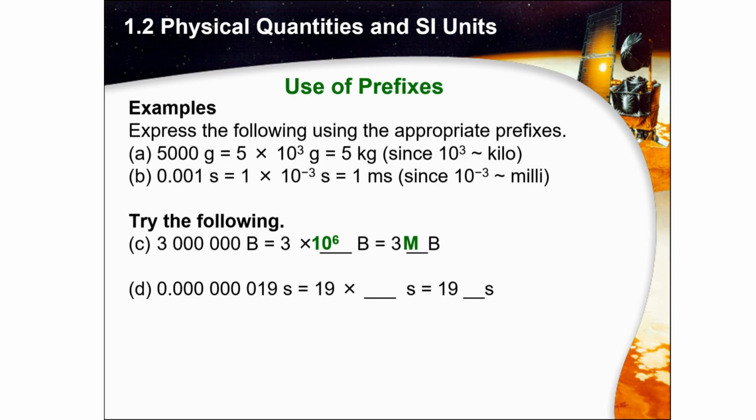0.000000019. We can see how many digits after the comma. Remember, we do not only count the 0, but the whole digit after the comma. Let's count. 1, 2, 3, 4, 5, 6, 7, 8, 9. So it is 10 powered by -9. So we have 19 nanosecond.